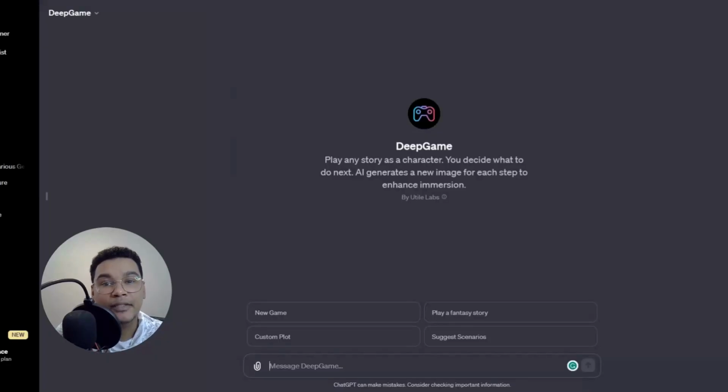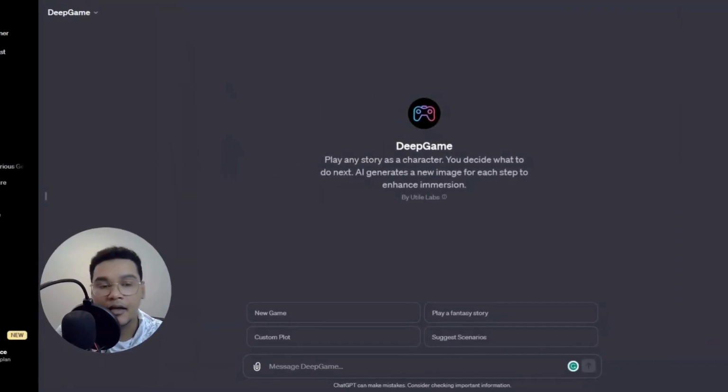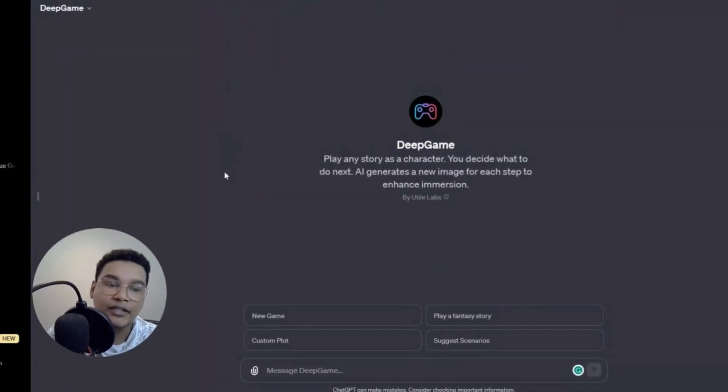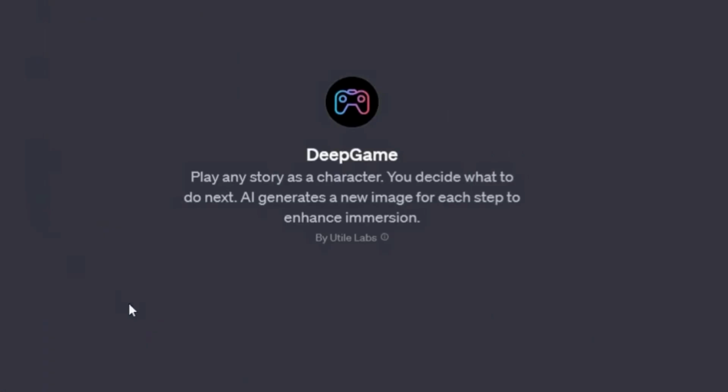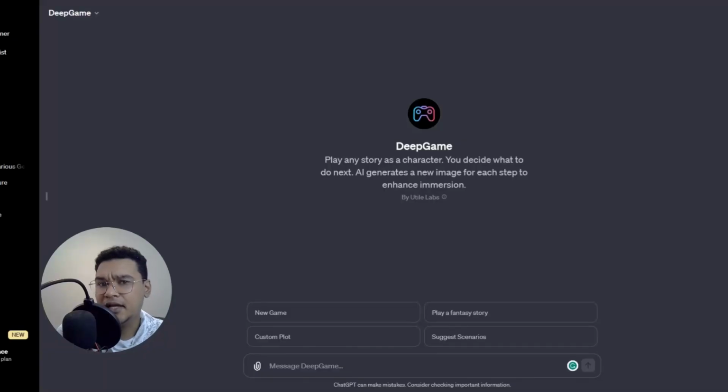Hey guys, so today we're going to look at a GPT called DeepGame. DeepGame is a GPT created by Util Labs, and basically it's a game story creation GPT. So you play any story as a character, you decide what to do next. AI generates a new image for each step to enhance immersion. Sounds kind of cool, right?